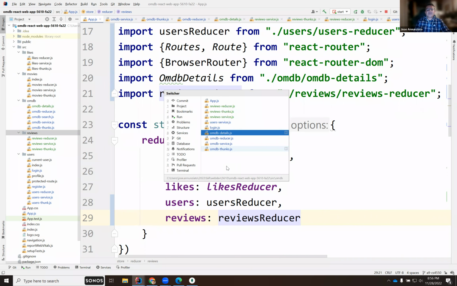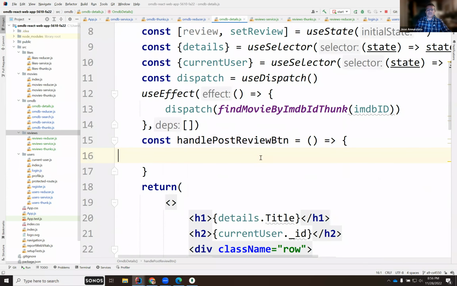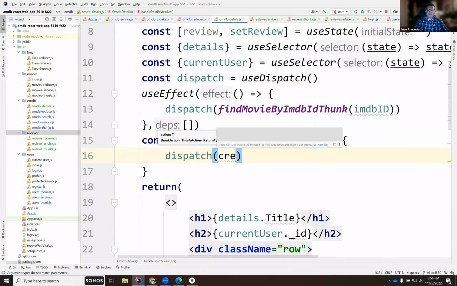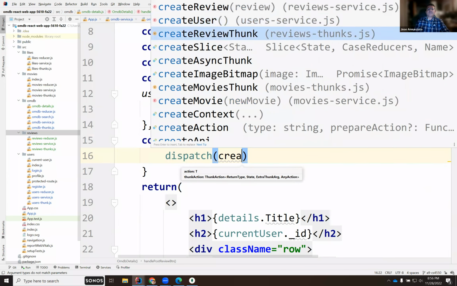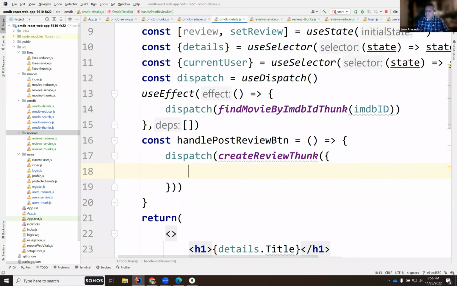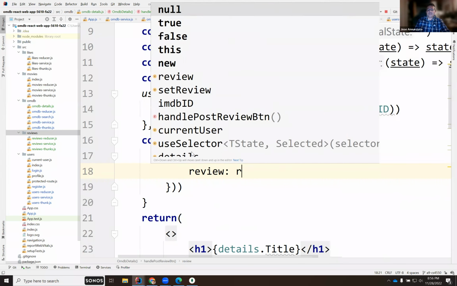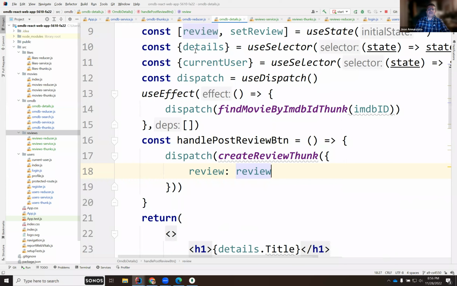details screen. We're going to the details, and when I click on the post the review, I am going to dispatch. So we'll need dispatch. So we have a dispatch here. We are going to dispatch to create review thunk, and I'm going to pass an object that contains the following, right? It's going to have the review text. So the review text is going to be the review value here, this variable. Okay? And I guess we can just say review.